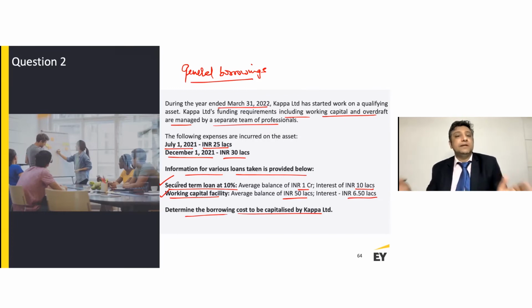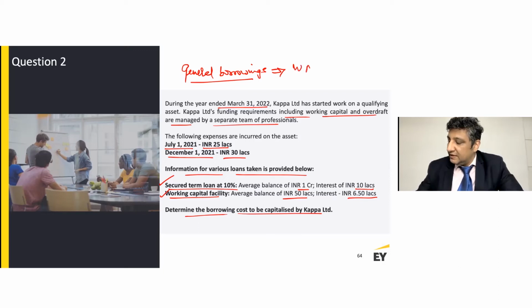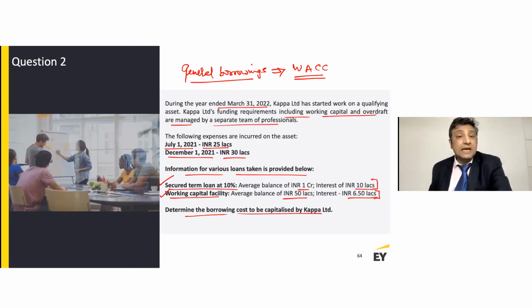And the moment I hear the term general borrowings, I refer to the weighted average cost of capital or the weighted average cost of borrowings. And that is where we want to use this information that we are paying an interest of 10 lakhs and 6.5 lakhs, which makes a total of 16.5 lakhs. And we are using the facility of 1 crore and 50 lakhs, which makes it, of course, 1.5 crores, right? So what do I do now?